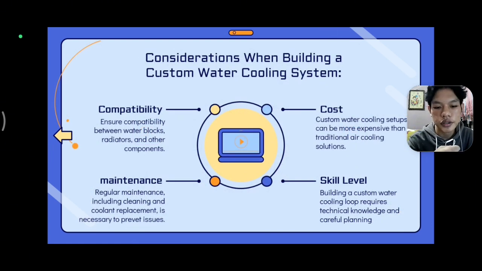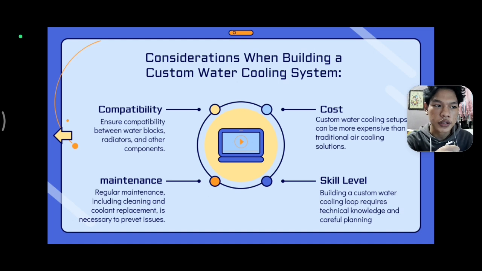Next up are considerations when building a custom water cooling system. First one you need is compatibility. Ensure compatibility between water blocks, radiator, and other components. Second one is maintenance. Regular maintenance, including cleaning and coolant replacement, is necessary to prevent issues. Third one is the cost. Water cooling setups can be more expensive than traditional air cooling solutions.